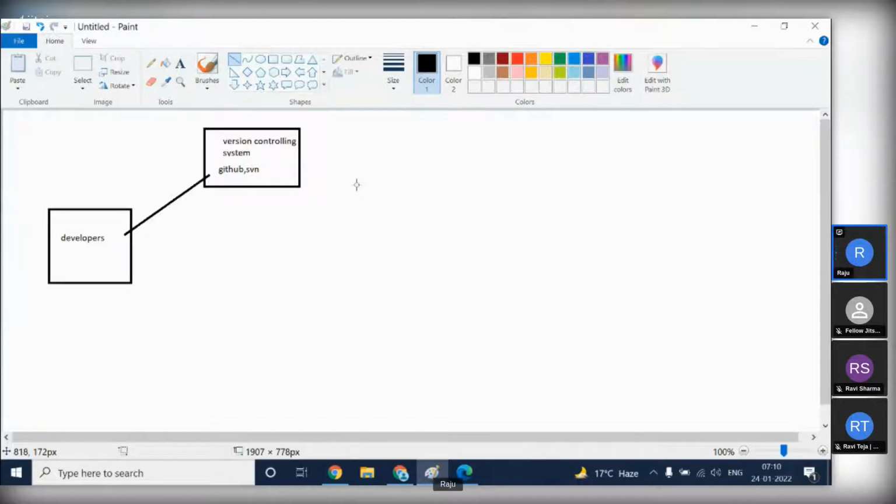Then what do we do next? Once the code is developed by the developer team and put into the version controlling system, the centralized repository, the next step is to build the code. Why are we building the code? We can't give the source code directly to the customer, because the customer doesn't know how to install everything. So first we have to convert the source code into an artifact. An artifact is nothing but an installable file. For that, we have to build it.